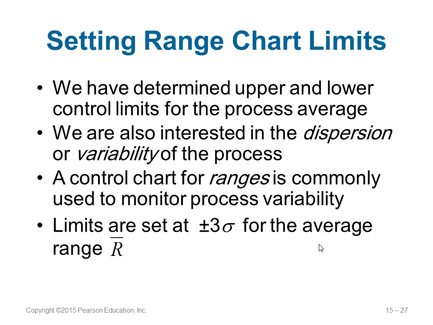Next, we have what is called range chart limits. You can also get the ranges here. Here we are interested in the variability or dispersion of the process. So here we can use limits. Limits are set based on plus or minus 3 sigma, which means 3 standard deviations, plus or minus 3, for the range R bar.